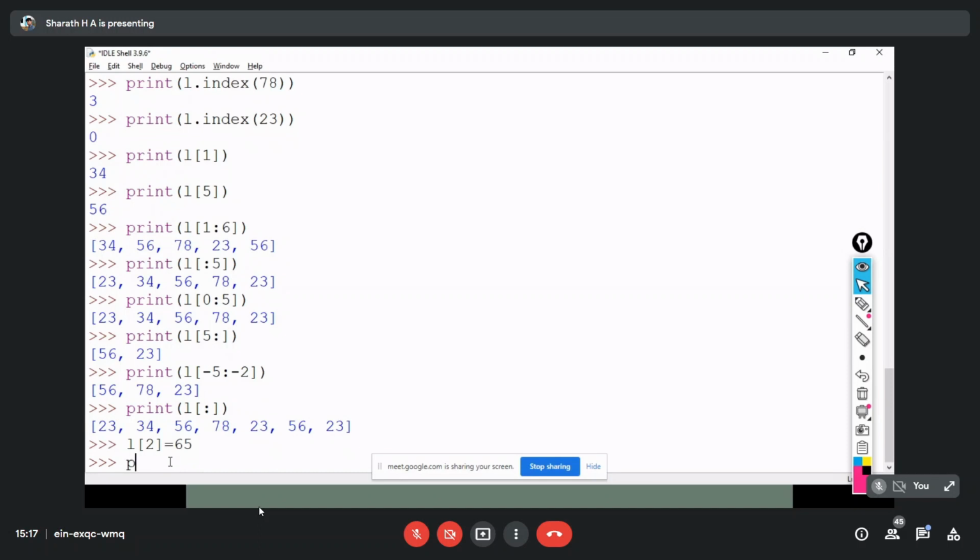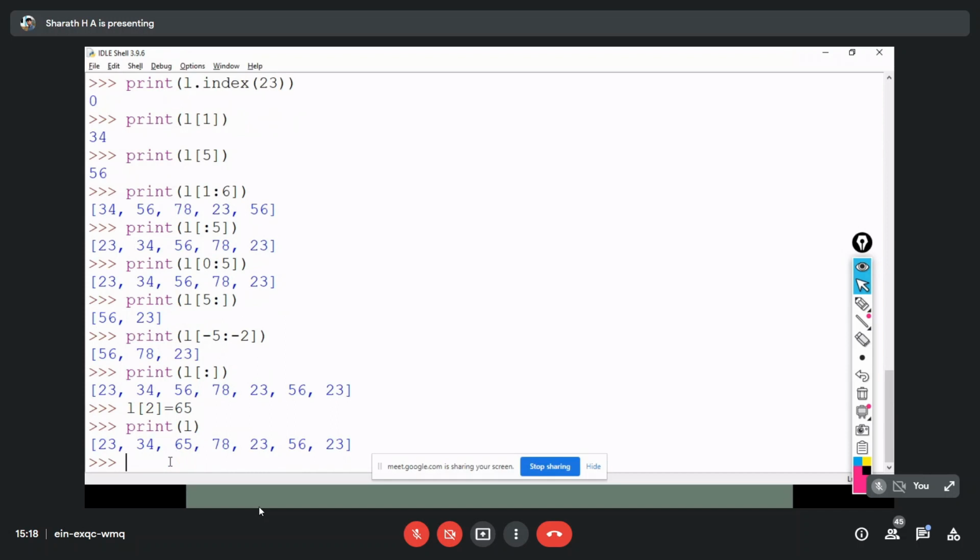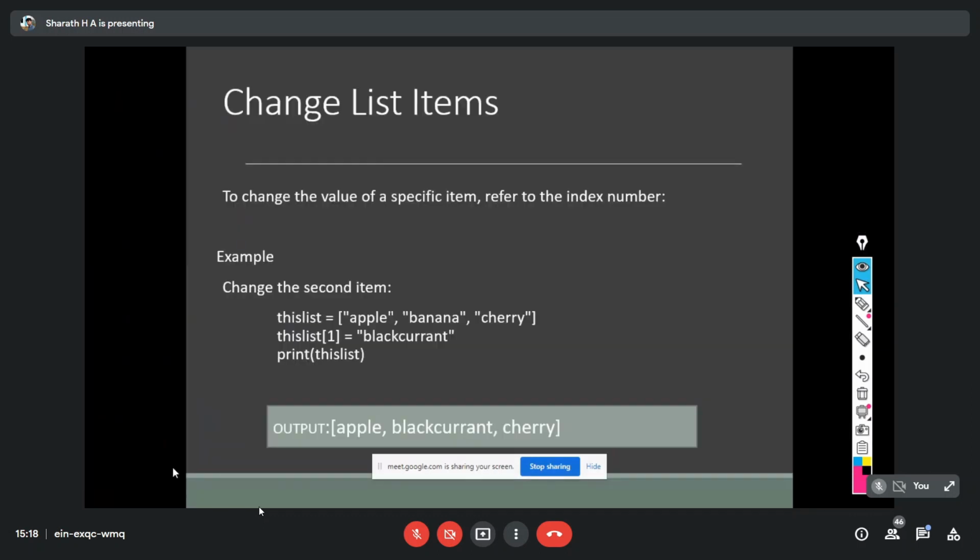If I print L now, you can see that 56 has been replaced by the new value 65. Like the assignment operator in C where you initialize a variable, we can also set a particular value of the list using the index. L of 2 equals 65, and you can notice that in our output.